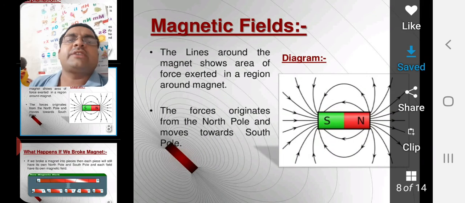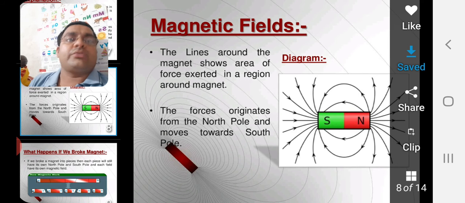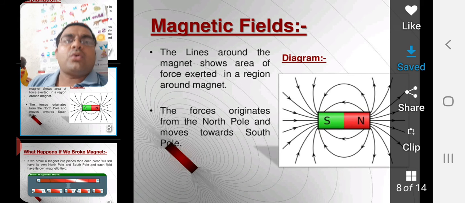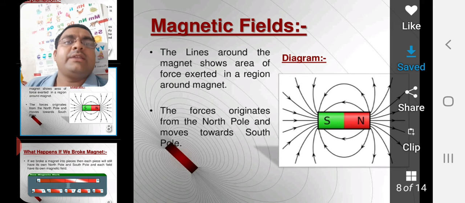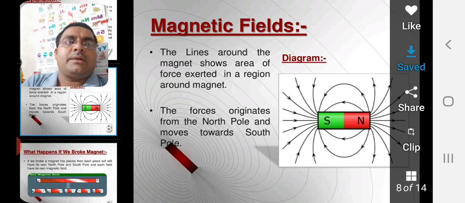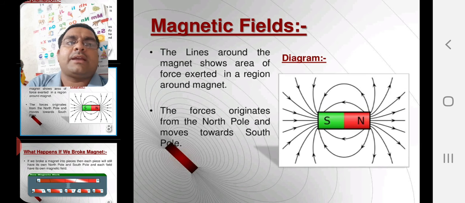Now let us discuss what the magnetic field is. The lines around the magnet show the area of force exerted in a region around the magnet. The force originates from the north pole and moves toward the south pole, from north to south. Green signal is N and S, and red signal is N. Now you can see in the diagram.